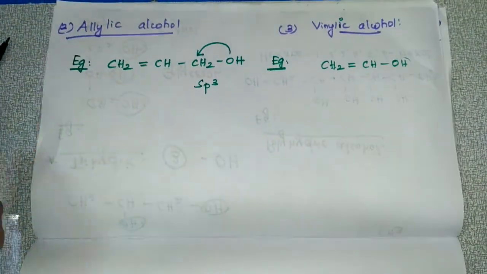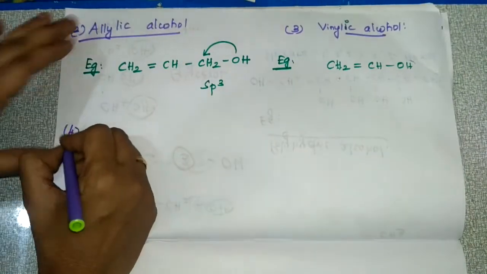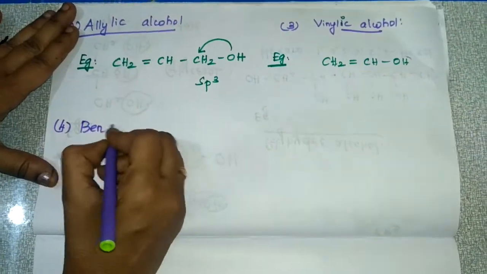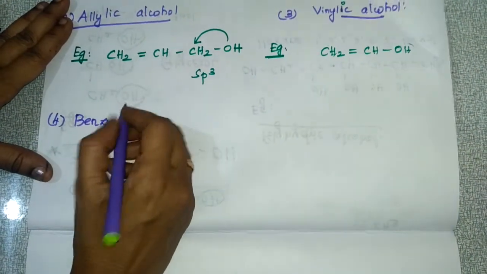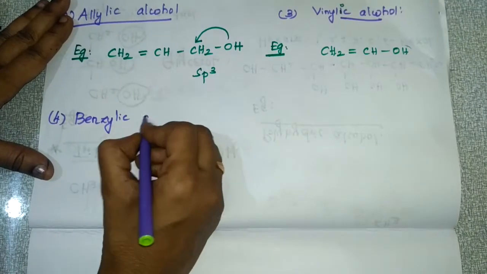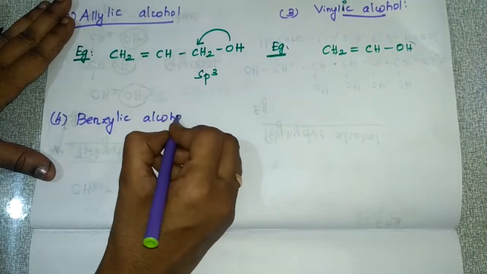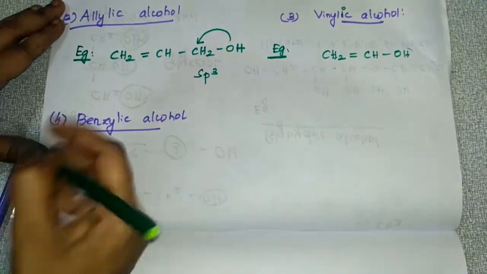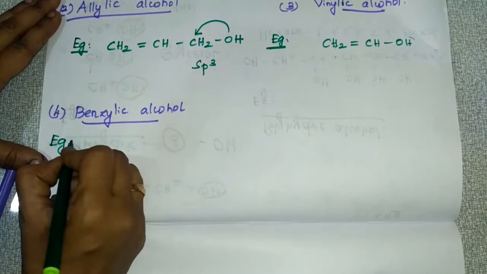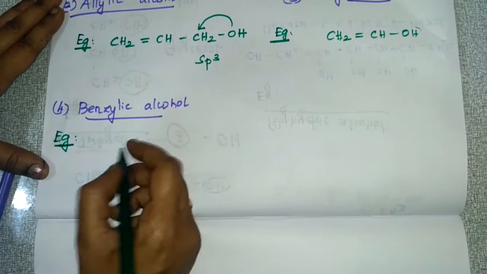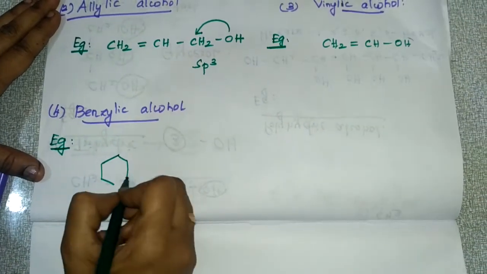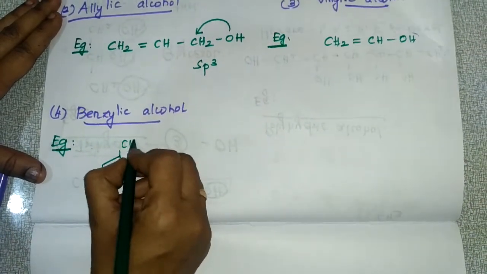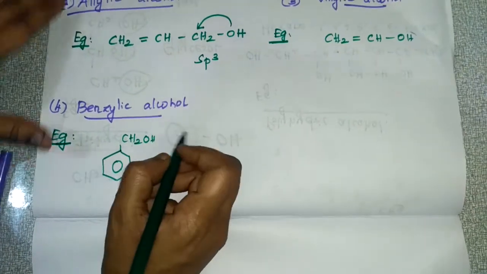Okay. And what is the next main classification? Benzylic alcohol. The example for this benzylic alcohol is CH2OH.